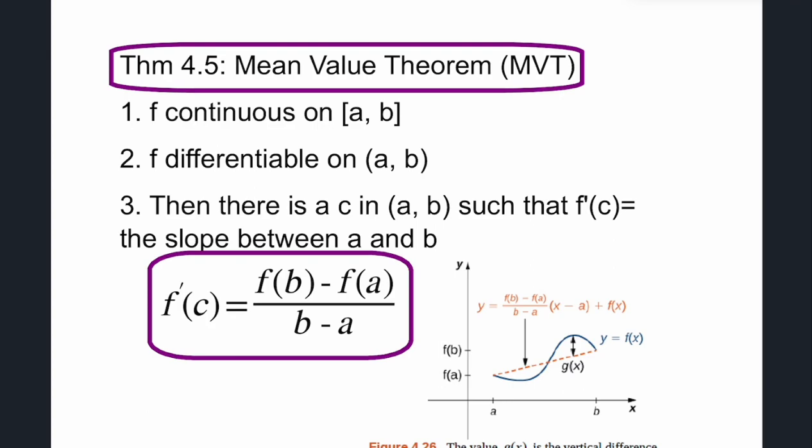So here it's guaranteeing that if we connect the 2 ends and find the slope of that line, there is somewhere else along that interval where the derivative, the slope of the tangent, matches. So write that down, and then we will look at the little picture over here to the right and see how that works.